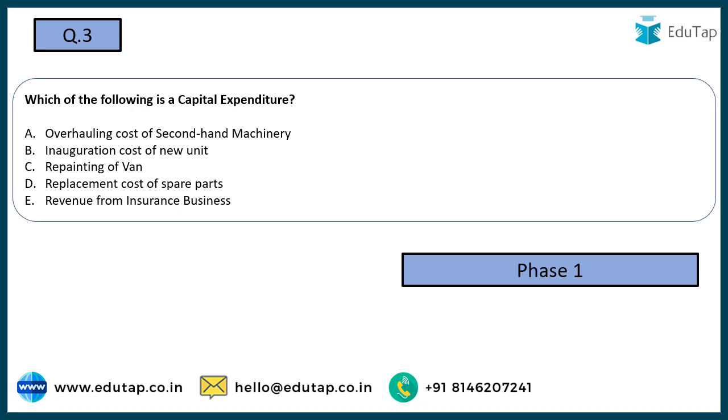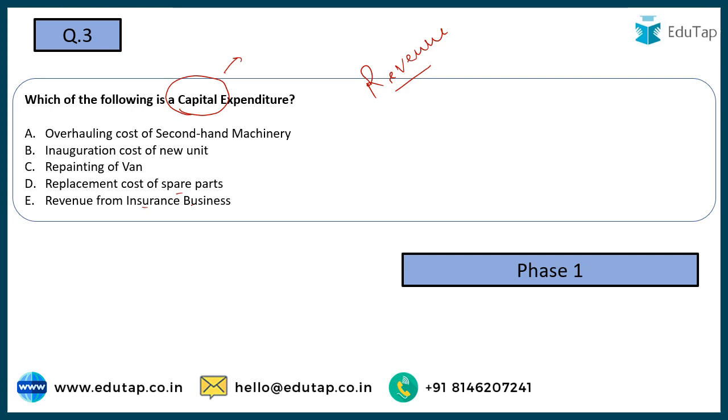Coming to the next question, which of the following is a capital expenditure? Options are overhauling cost of second-hand machinery, inauguration cost of new unit, repainting of the van, replacement cost of the spare parts, revenue from the insurance business. So we have to remember the distinction between the capital and revenue expenditure. Any expenditure which is going to increase the efficiency of the asset in the long run is only going to be classified as a capital expenditure.